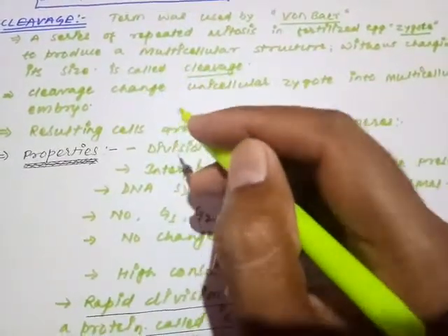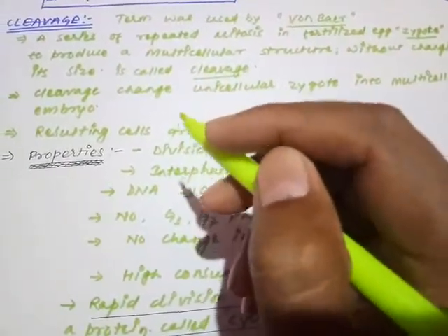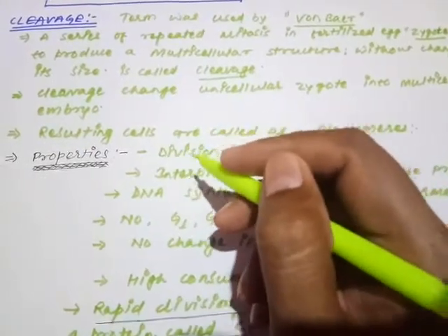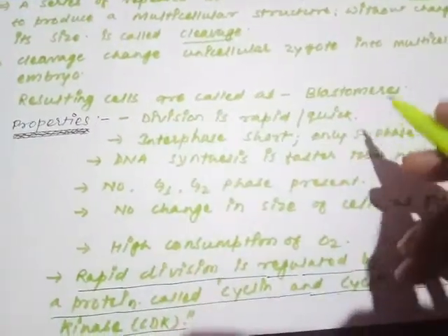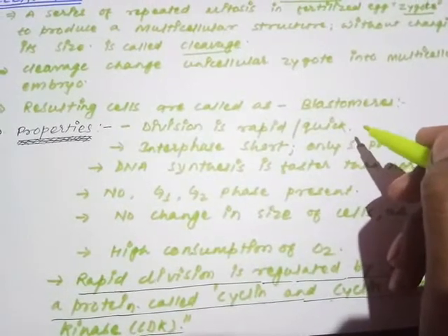And the specific point to remember here: the cells which are produced after the zygote are called blastomeres. Whatever cells are produced after the zygote are called blastomeres.